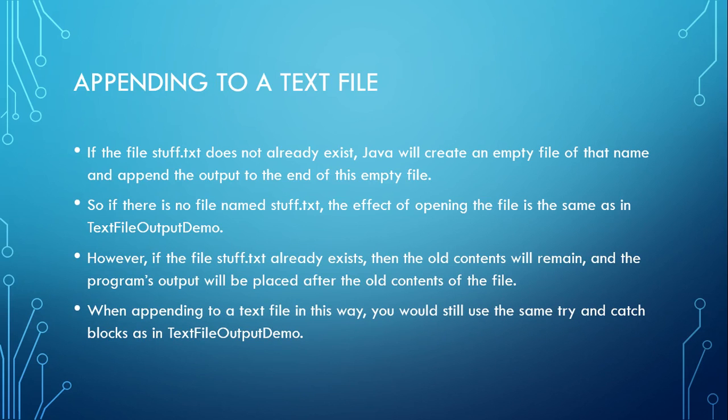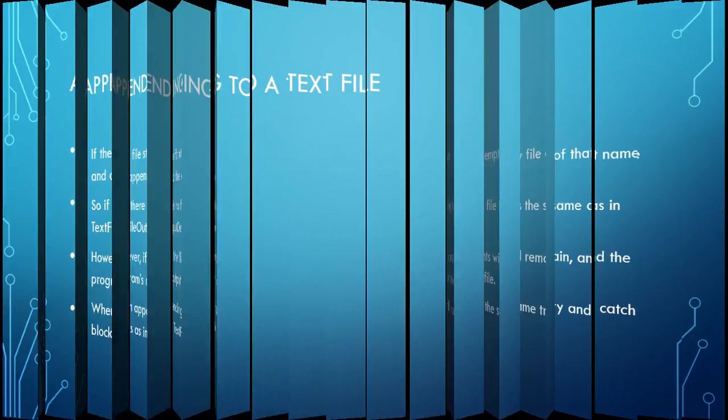Now, when appending to a text file, you still use the same try-catch blocks as we did in the TextFileOutputDemo.